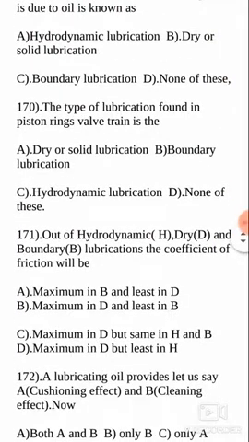Next question. The type of lubrication found in piston rings and valve train. These are the two automobile components. In piston rings and valve train, what is the type of lubrication present? Is it dry or solid lubrication, is it boundary lubrication, or is it hydrodynamic lubrication? Here the answer is boundary lubrication. The type of lubrication found in piston rings and valve trains is boundary lubrication. Your answer is B.